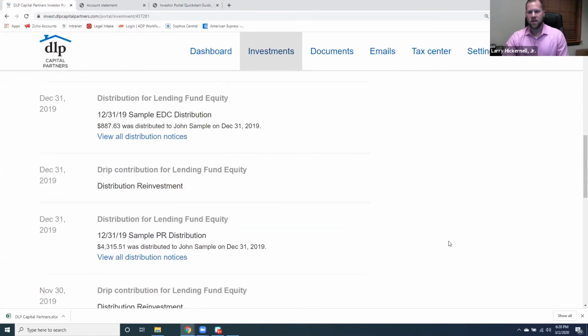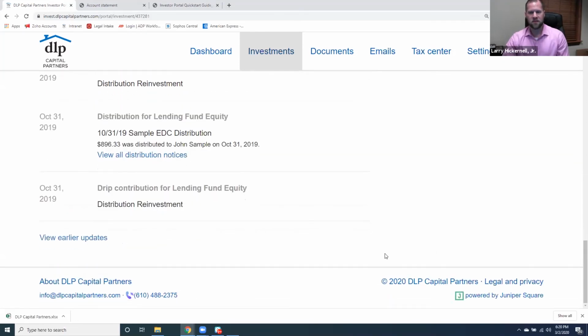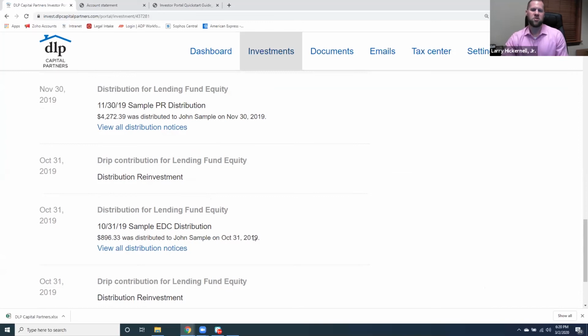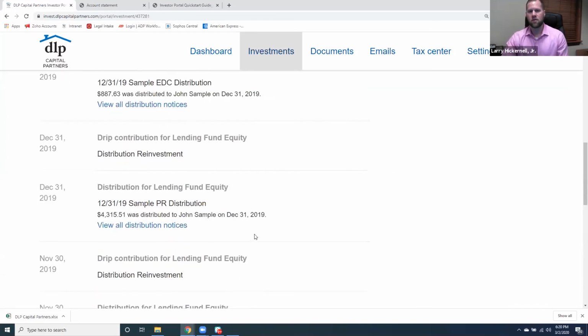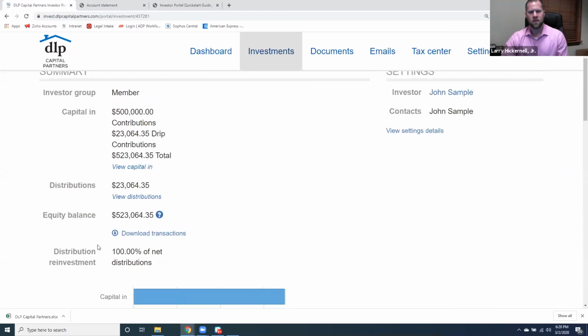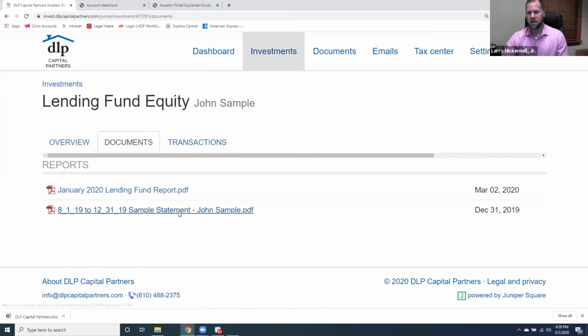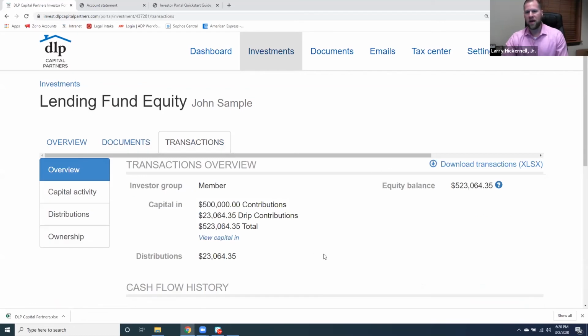You have recent activity here. As well as if there were, we don't have any emails in this example, but if there were emails, you would show the complete timeline of correspondence as well on this page. Okay. Again, we have our documents under the same level here, and then transactions as well, which we'll show you now.